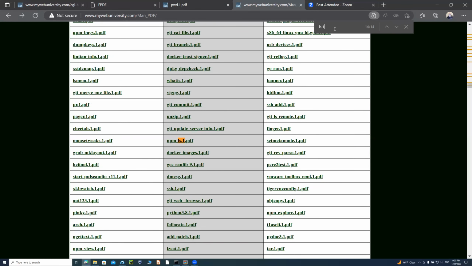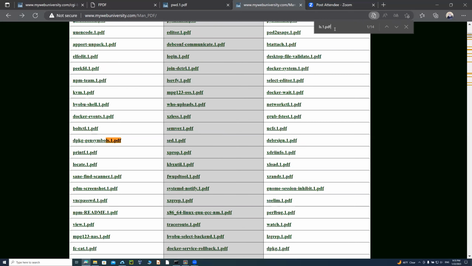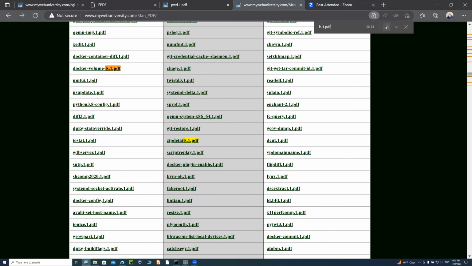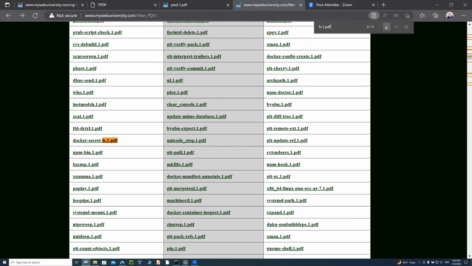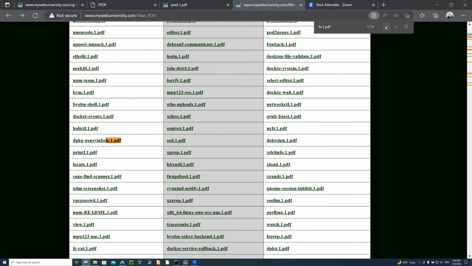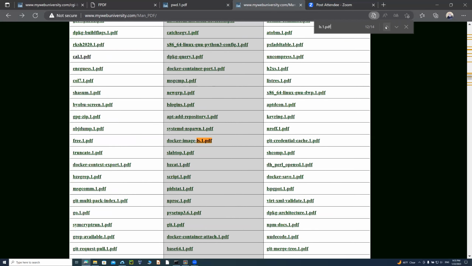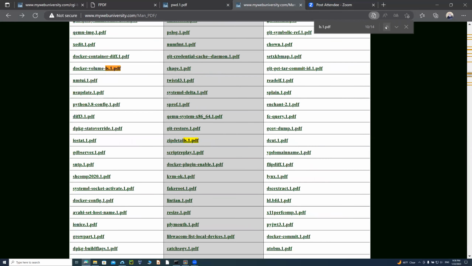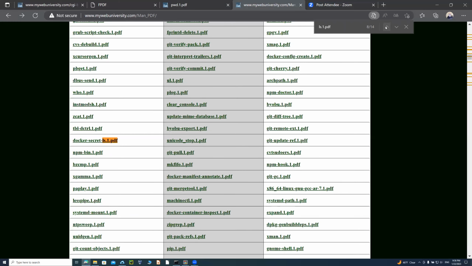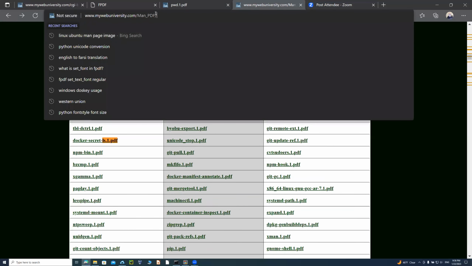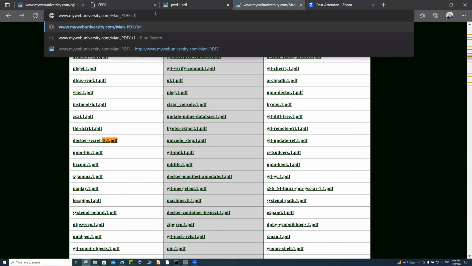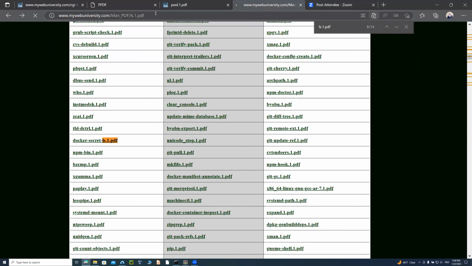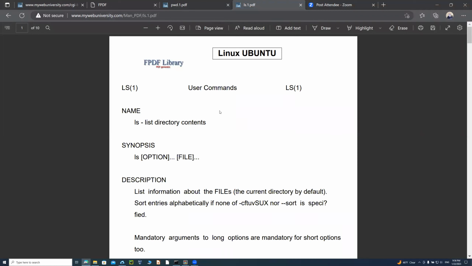I want to just say ls.1.pdf. That would be more unique. So there are 14 of them. I want to go to the first one. Okay, so a faster way you could just also know: since you have it, you don't have to search through 14 of them. You can say ls.1.pdf. That would open up the ls.1 PDF file here, because I know that's how I programmed it.